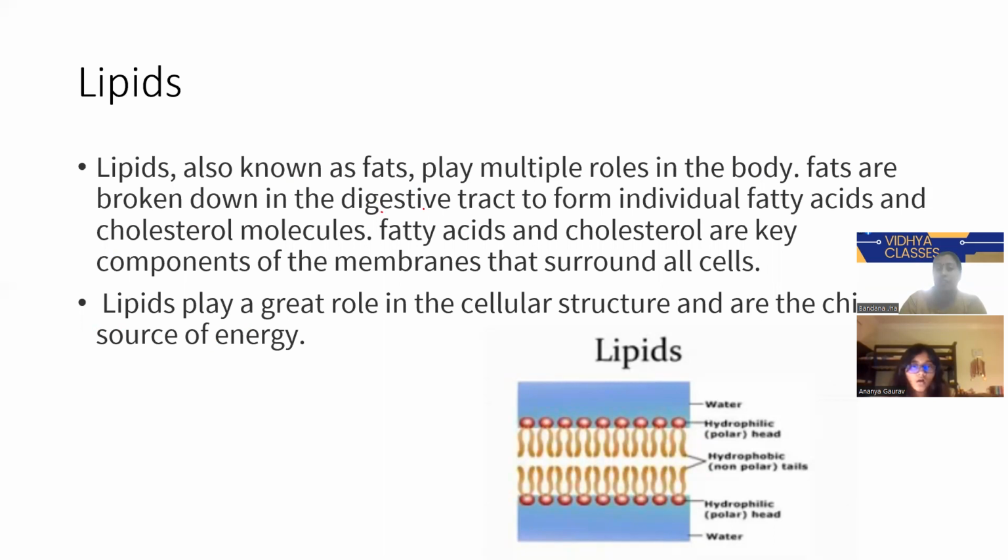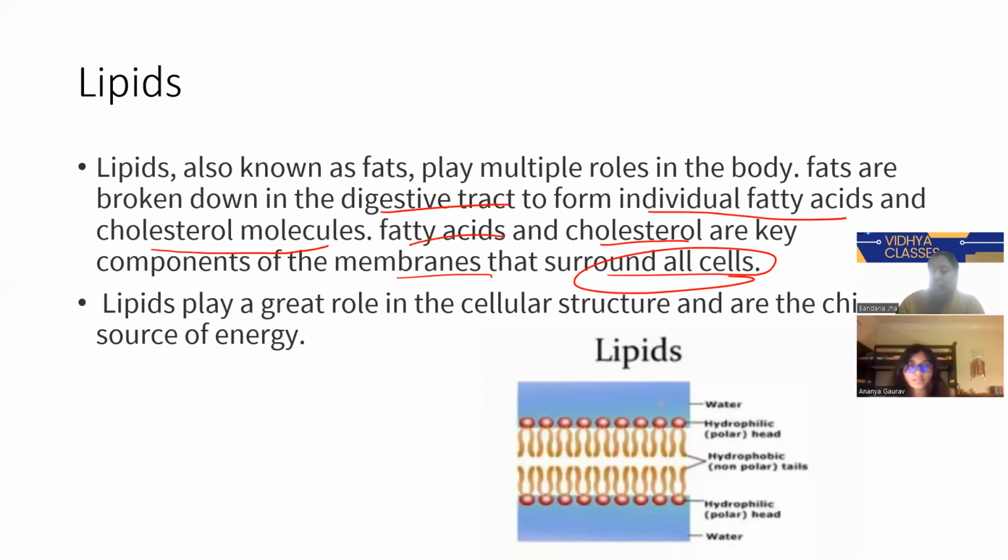Fats are broken down in the digestive tract to form individual fatty acids and cholesterol molecules. Everybody's cholesterol level should be perfect. If it is not, then as doctors we suggest don't eat ghee, butter, oil. If there is less cholesterol, the doctor suggests eating a lot of ghee, butter, oil, all the fatty things, because cholesterol is very important. Fatty acids and cholesterol are the key components of the membranes that surround all the cells.